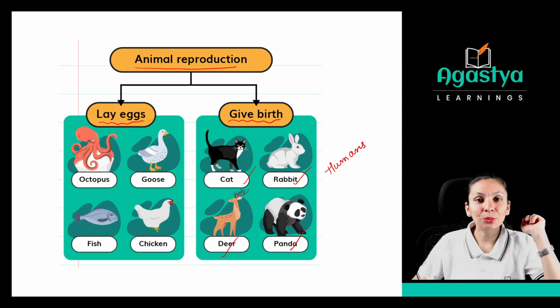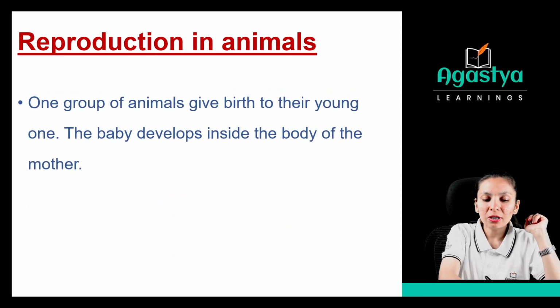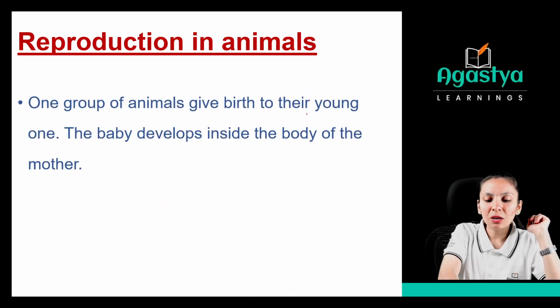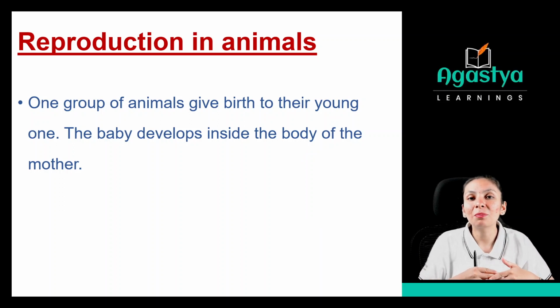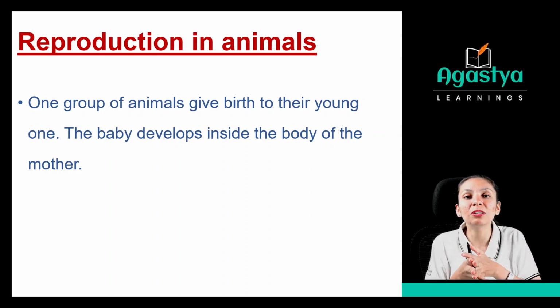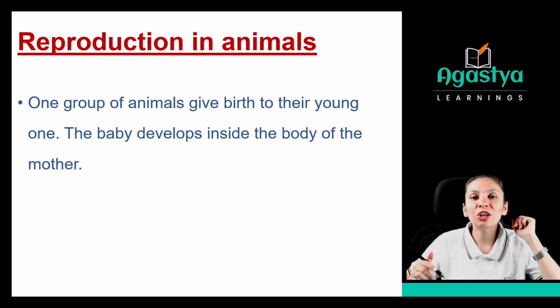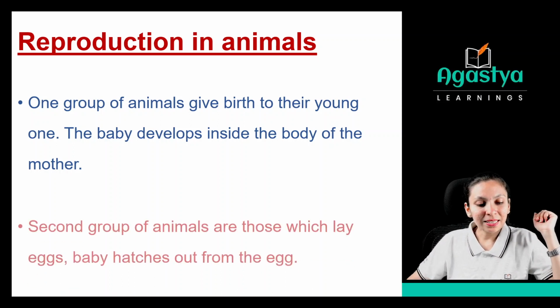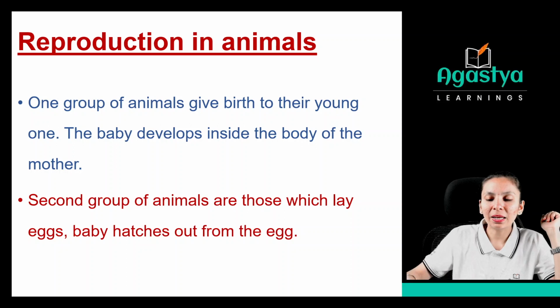Clear these things? Okay. Now see, what is the next thing? The first group of animals give birth to their young one. The baby develops inside the body of the mother, right? The baby is developing inside the body of the mother because the mother is going to give birth to that young one. That's why they grow inside the body of the mother. The second category of animals are those which lay eggs. The baby hatches out from the egg.